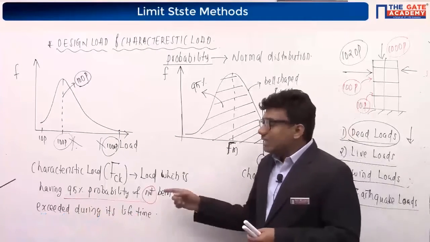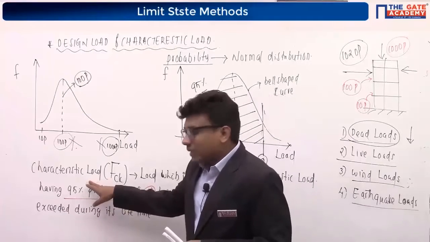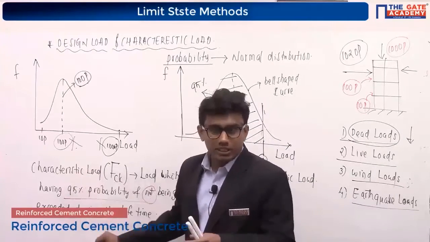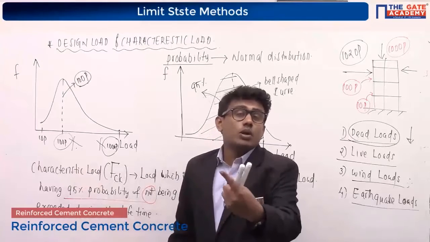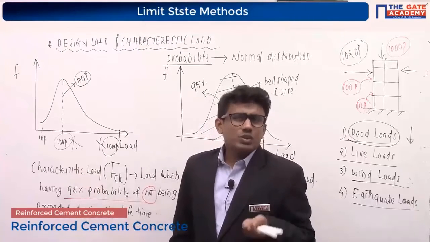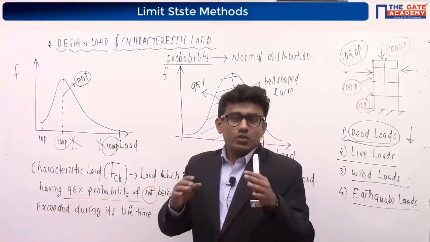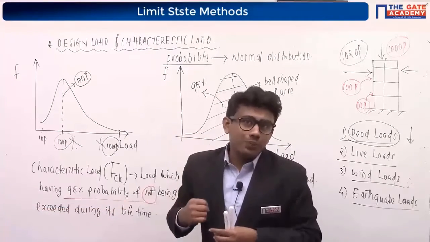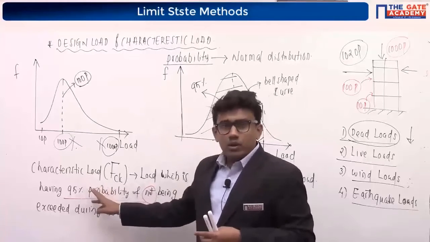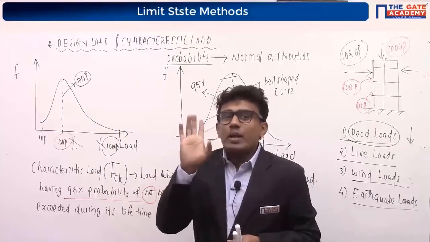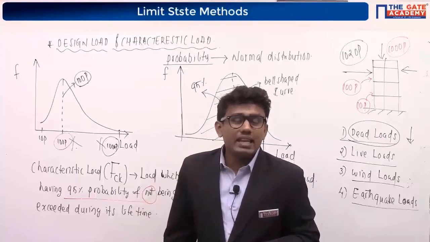Why? Because see the definition here. As per the definition, it is having a probability of 95%. There is around 95% of probability of not being exceeded, which means that there is a 5% probability with which the load can be exceeded. Correct? Now, 95% of probability of not being exceeded, but there is a 5% probability of being exceeded.